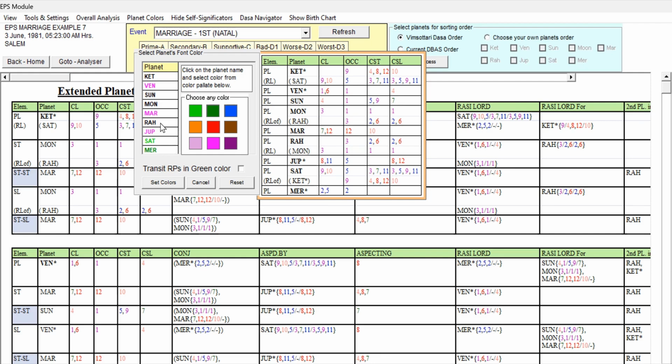And which is the other planet? Rahu. Rahu is third occupant, 2, 6 star lord and 2, 6 sublord. Sixth sublord is not good, but sixth sublord is not having any unfavorable. So we cannot say it is completely unfavorable. But it is having 3 occupant, second star lord and second sublord, and having the favorable in the second planet. So we can give it as a mixed. Rahu, we can give it as a mixed one.